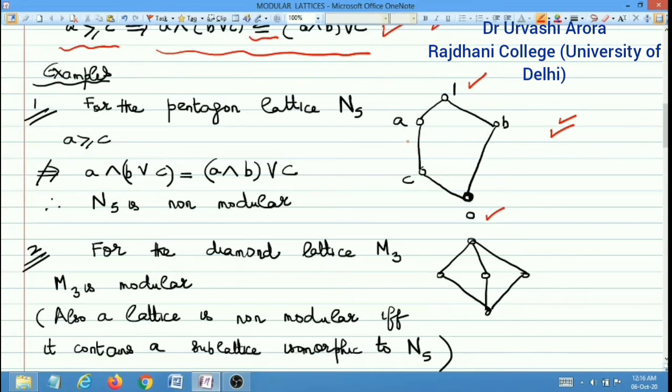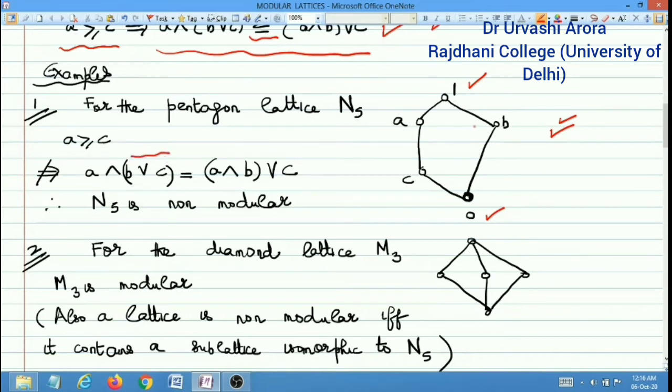Now you can verify that for this pentagon lattice, which has got 5 sides and 5 vertices, it can be easily verified that you can just see from the diagram that A is greater than equal to C, because A is at the top and C is at the bottom. But it is not implying that A meet B join C is equal to A meet B join C. Why? Because what is the value of B join C?